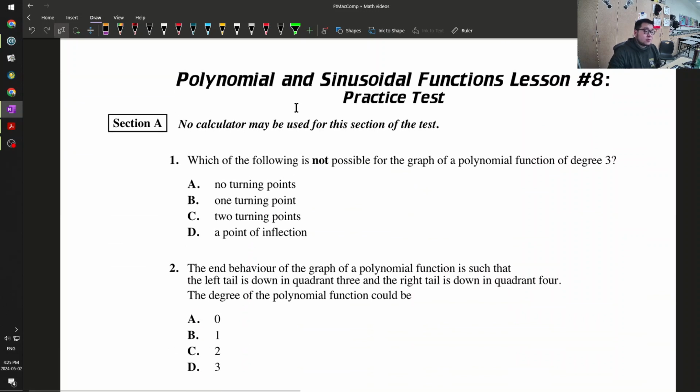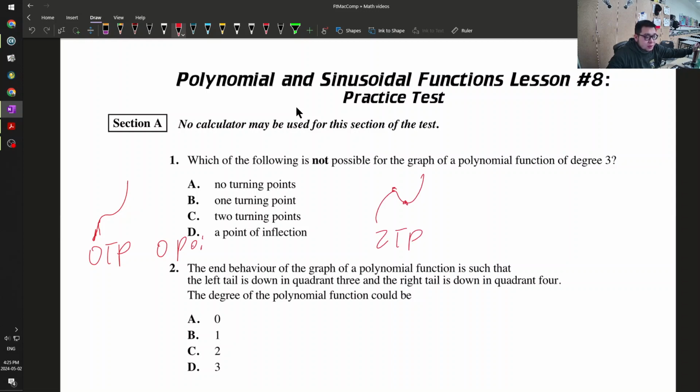Alright, let's get started. Which of the following is not possible for the graph of a polynomial function of degree 3? So a degree 3 function either looks like this, where there are 0 turning points and 0 points of inflection, or it looks like this, where there are 2 turning points and 1 point of inflection.